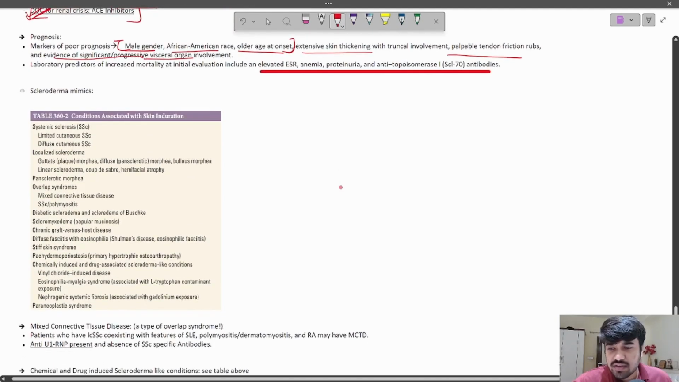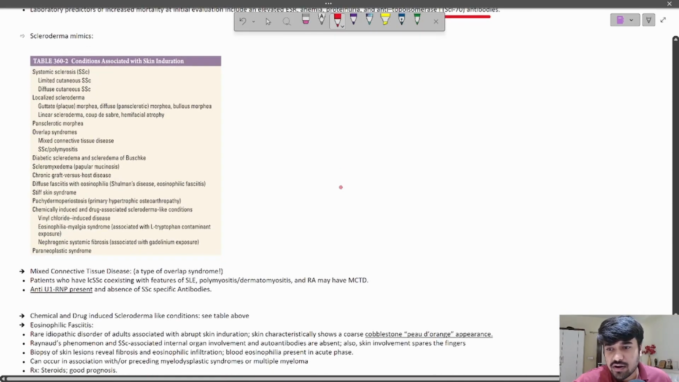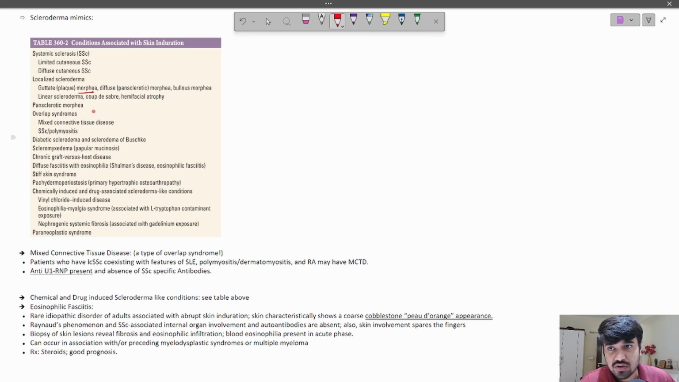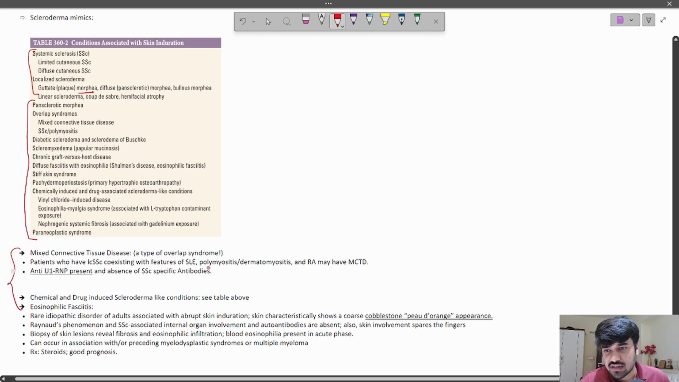Right. The last topic which we have in this discussion is scleroderma mimics. Right. So there are certain conditions associated with skin induration. Of course, systemic sclerosis and localized scleroderma, which is called morphea, are two of the most peculiar conditions. Apart from these two conditions, there are multiple other conditions which have this clinical presentation. Right, like pansclerotic morphea, overlap syndromes, diabetic scleroderma, scleromyxedema, chronic GVHD, eosinophilic fasciitis, paraneoplastic syndrome, chemical and drug associated scleroderma mimics. So there are a whole sort of other conditions which mimic this presentation. So we will be covering 3 of these conditions which are important as far as our discussion is concerned.